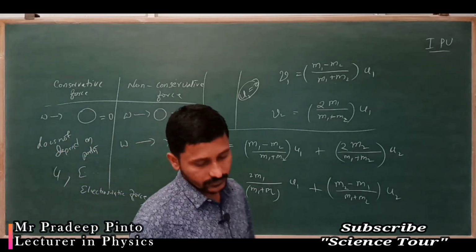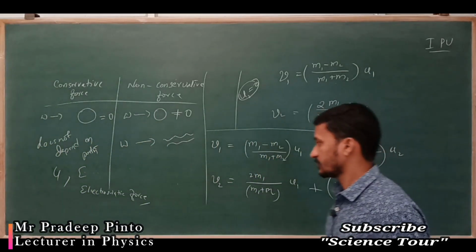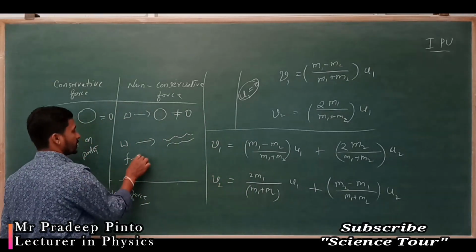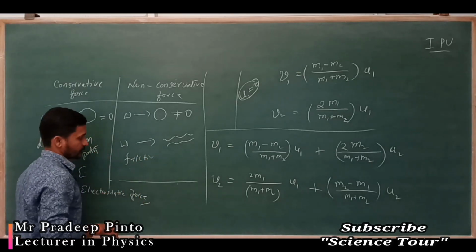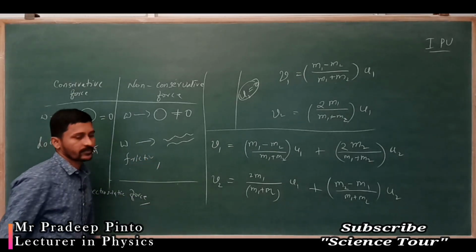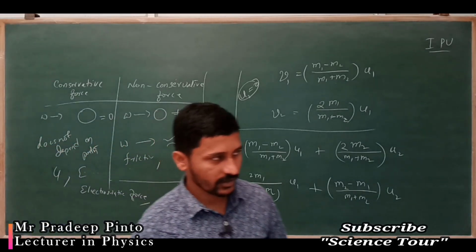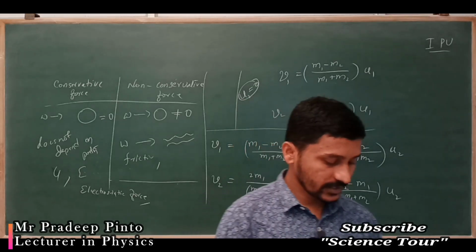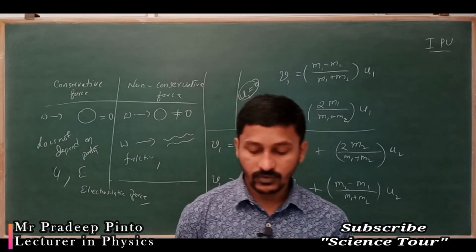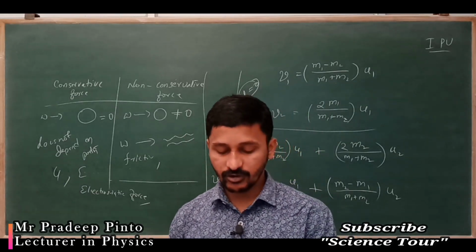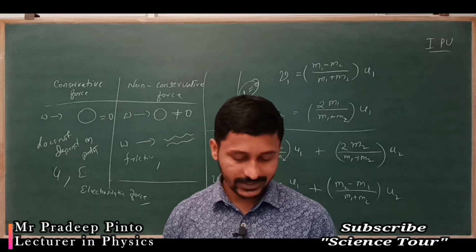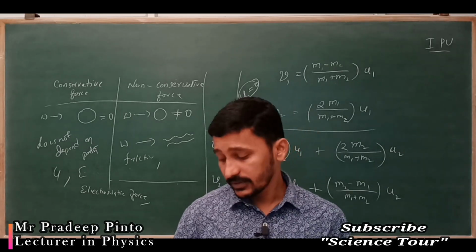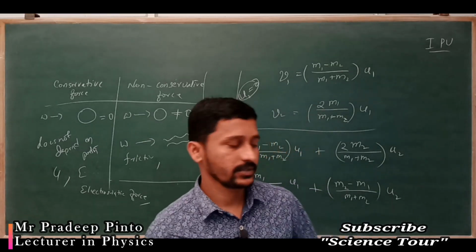Next, frictional force and viscous force. What do you mean by frictional force? That you have studied in the laws of motion: the force opposing the motion of the object. Frictional force and viscous force are nothing but non-conservative forces, okay. So this is what about work, energy and power, and a few problems and numerical sums we have already discussed. Next, we are going to talk about a little bit of some problems, numerical sums.